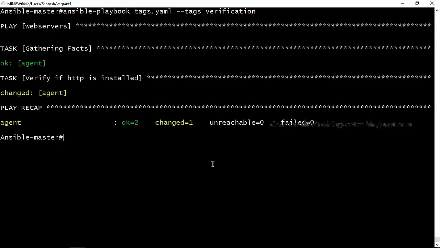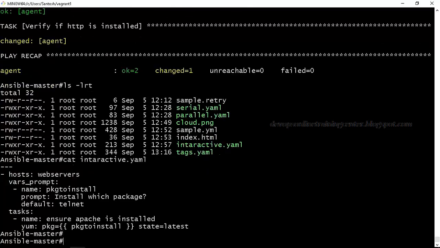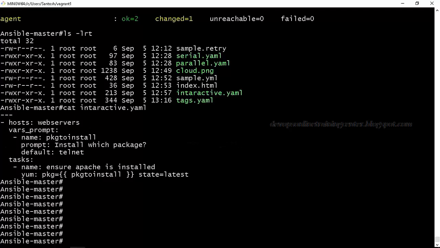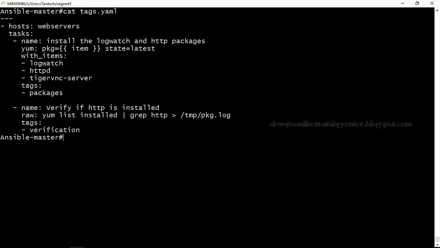And the second thing is interactive YAML. Basically this is to execute something interactively, where we give the user the option to enter something. Then we also have something called tags to execute a part of the program. We don't want to execute the entire program, we just want to execute a part of it.